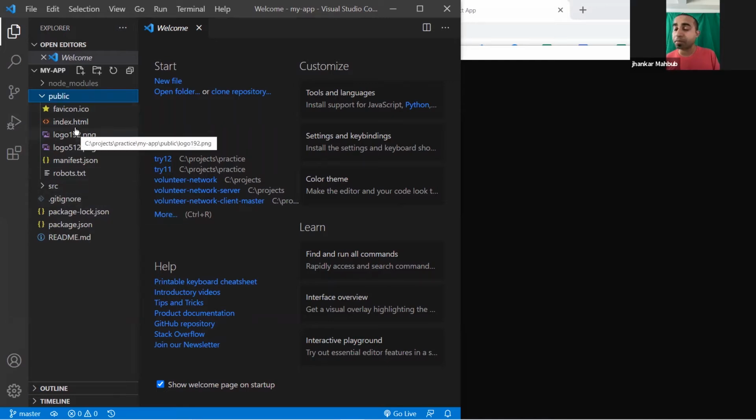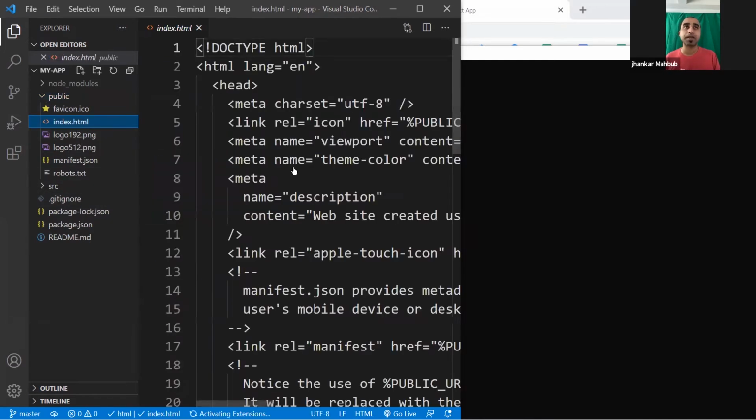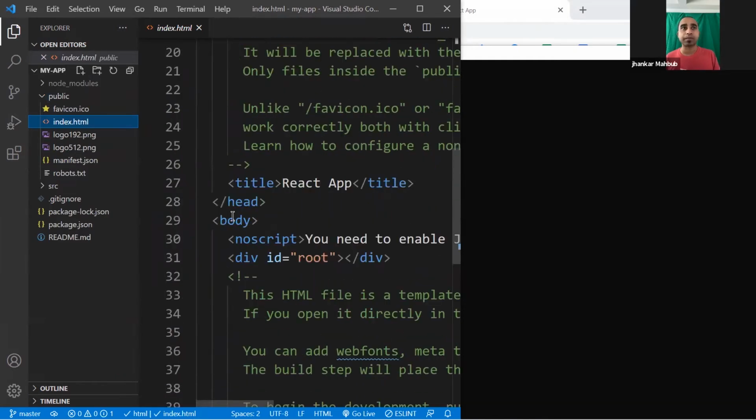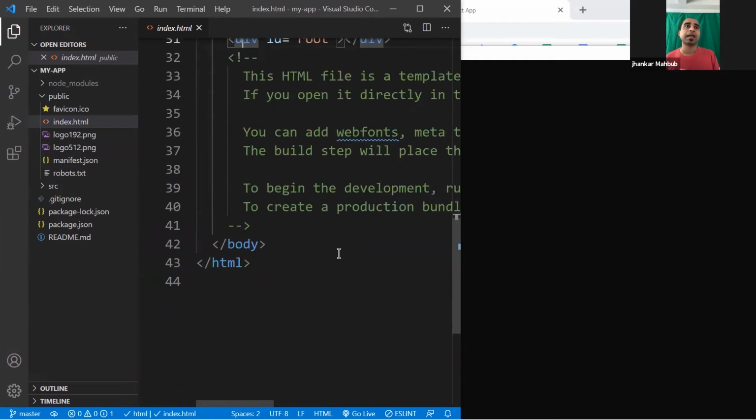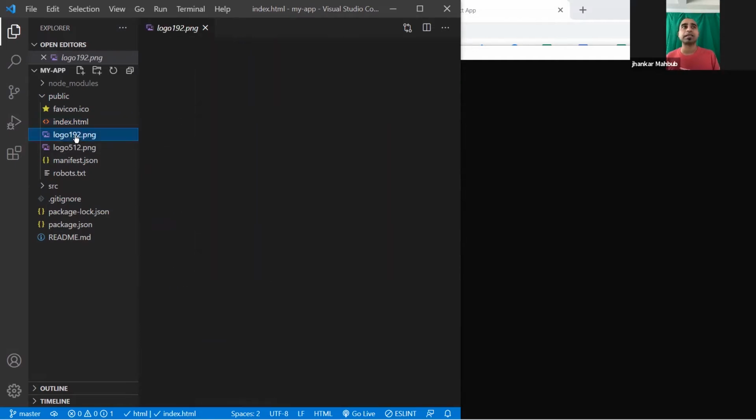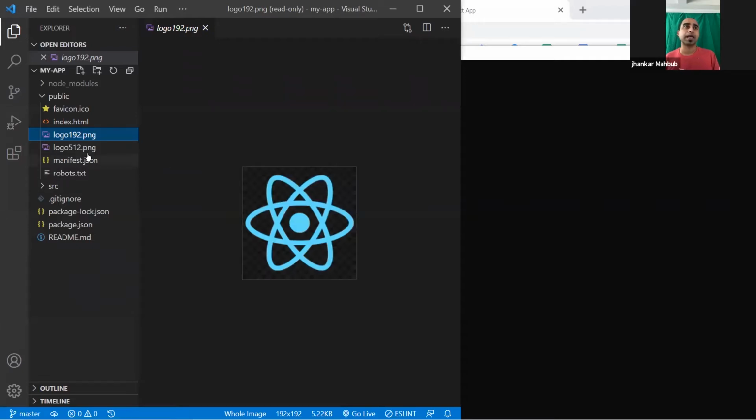For your application, remember previously we were creating index.html. They created one just for you and put in the body tag, the div tag, the HTML tag, all this stuff. And this is the logo that you are seeing there, and there are a few others, for robots if you are scraping, and the manifest if you want to use it on mobile devices. So this is the place you rarely change, but sometimes if needed, you will add a bootstrap link in the index.html file. And this .gitignore is the default one.